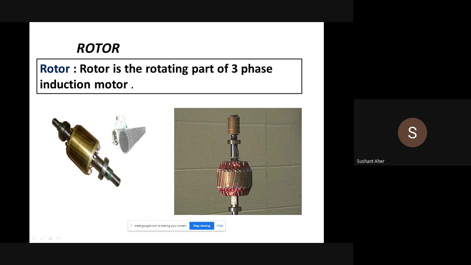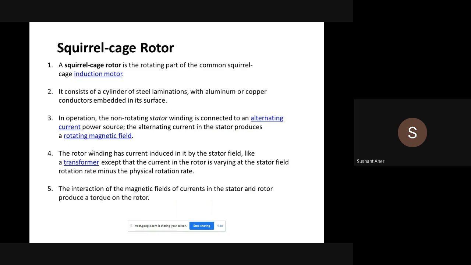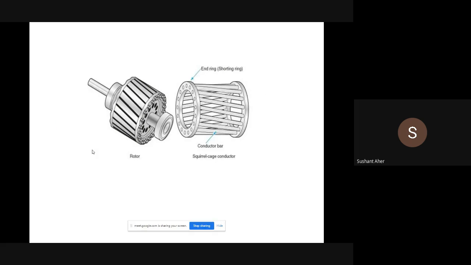These rotor bars are short circuited with the help of end rings, so that when the field produced by the stator winding is cut by the rotor winding, an EMF is induced in it. That's why the rotor bars are short circuited with the help of end rings.